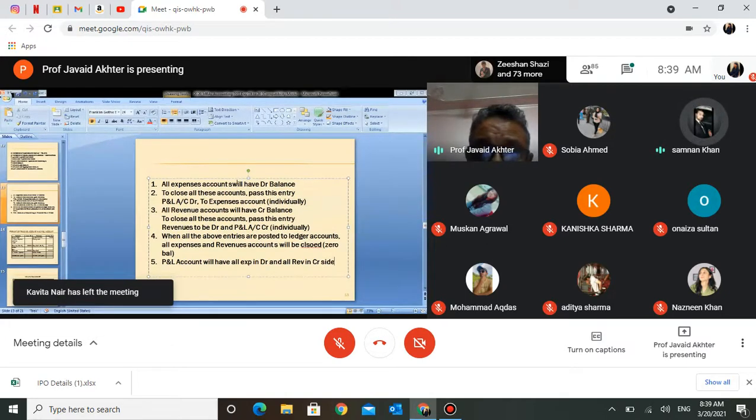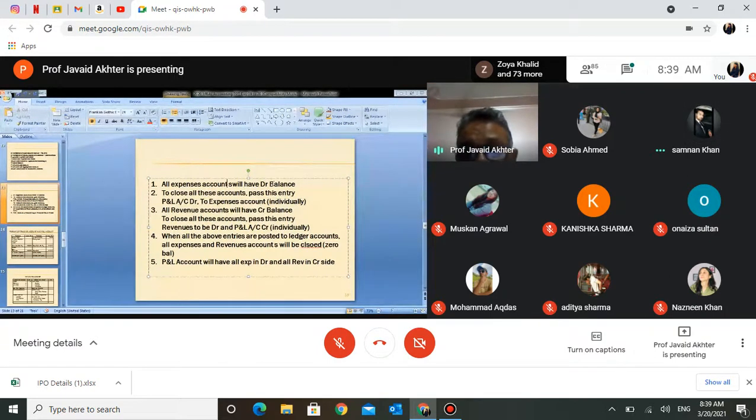Read this now twice. All expense accounts will have a debit balance. You agree with this? All these are to be closed because they will not be carried forward to the next accounting year. To close this, we will pass an entry. If a debit balance is there, to close it, there has to be an equal amount on the credit side. So we will write profit and loss account debit, all expenses to be credited. Just the reverse will happen with revenue.